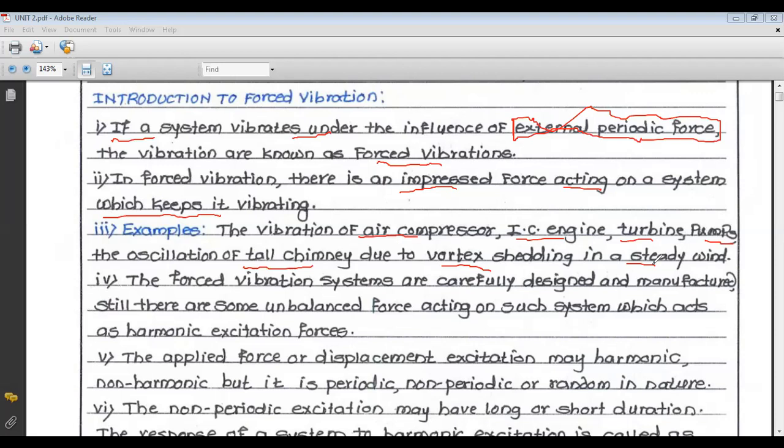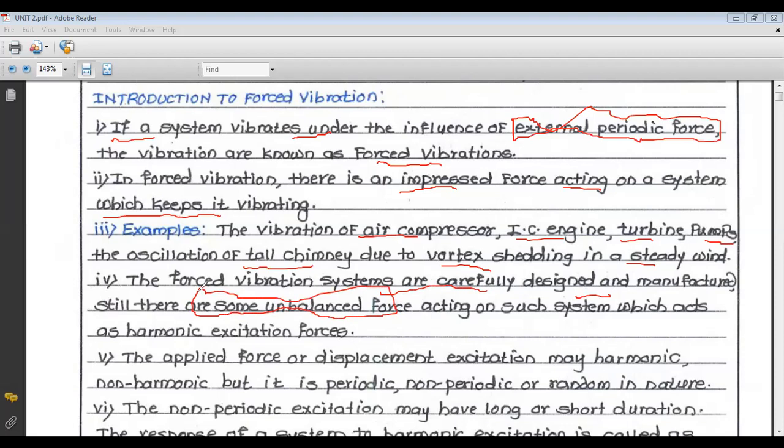Now, in forced vibration, the systems are carefully designed and manufactured. Still, there are some unbalanced forces.